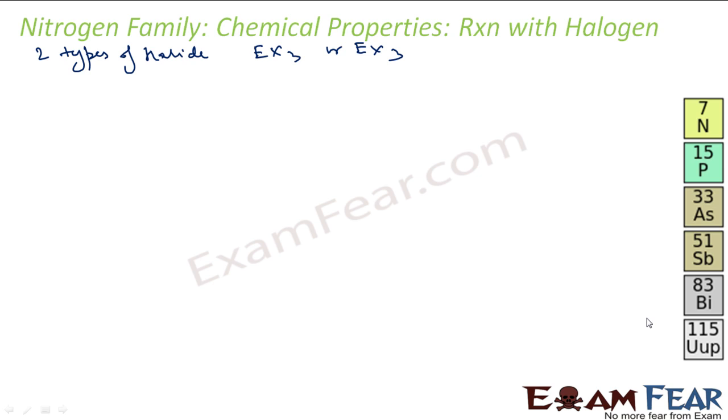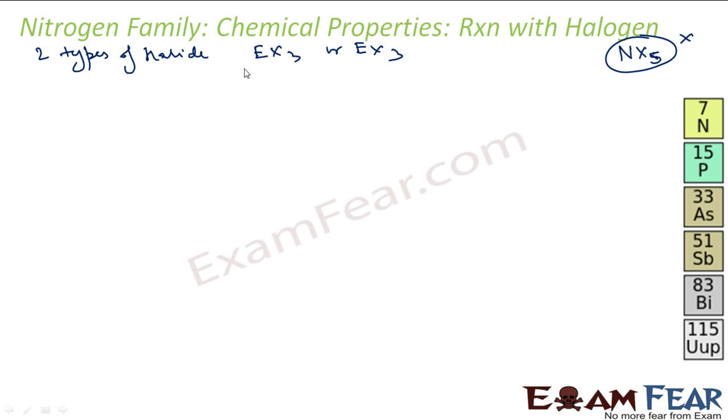Please note that nitrogen won't form NX5. NX5 is not possible in nitrogen. Why? Any guess? We just discussed. Yes, covalency. Nitrogen won't form NX5 because of the non-availability of d orbitals, and it can have a maximum covalency of 4.